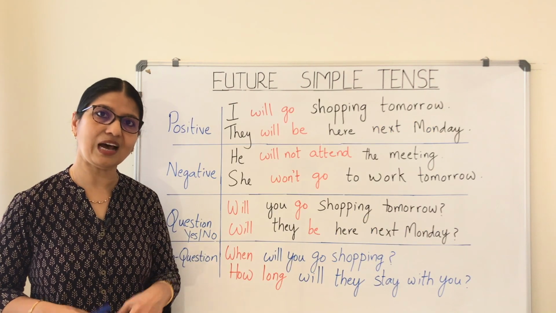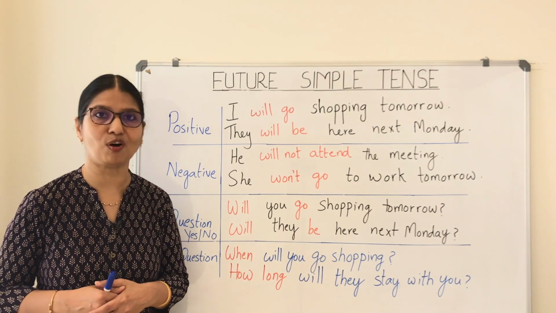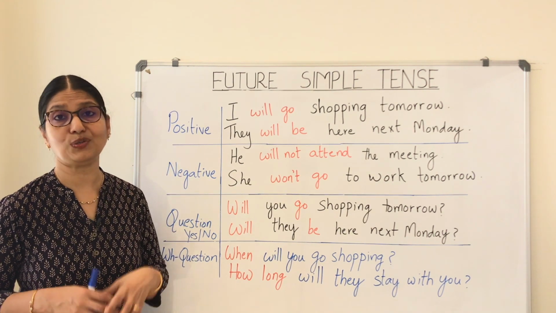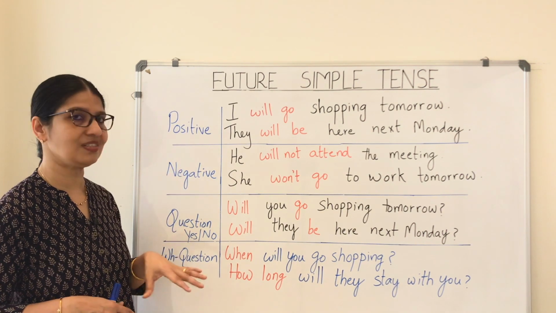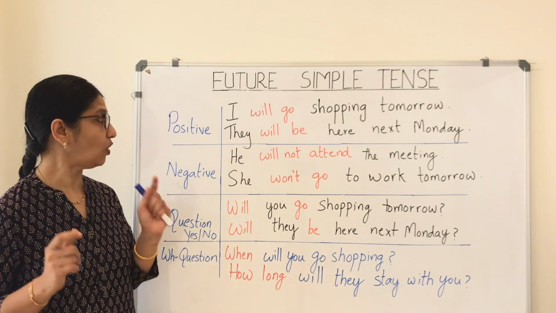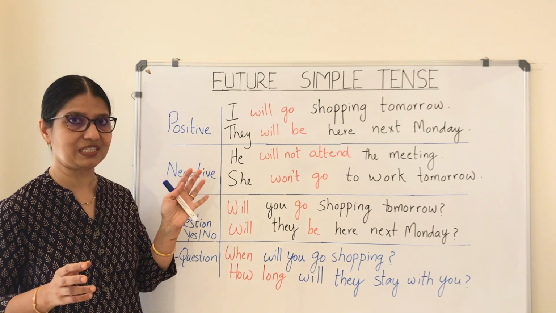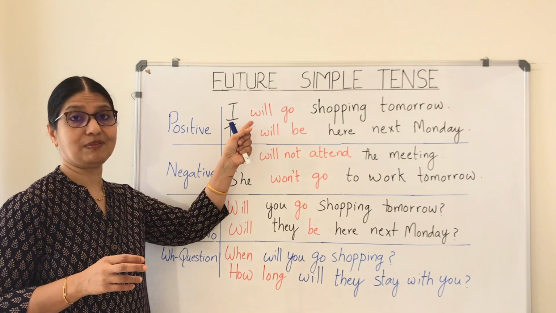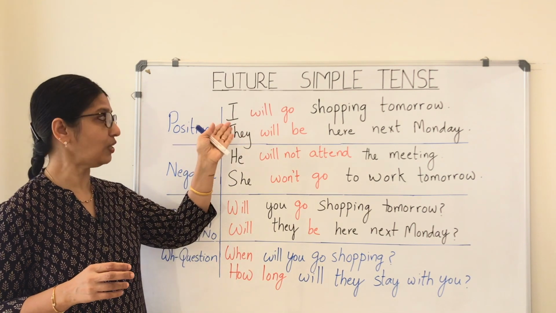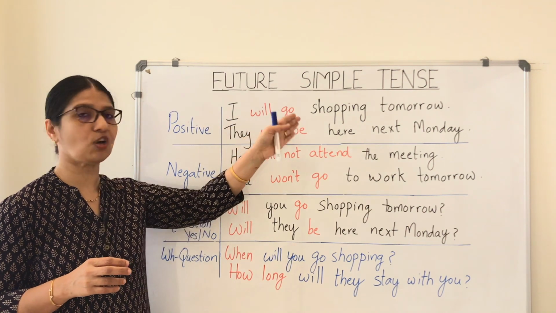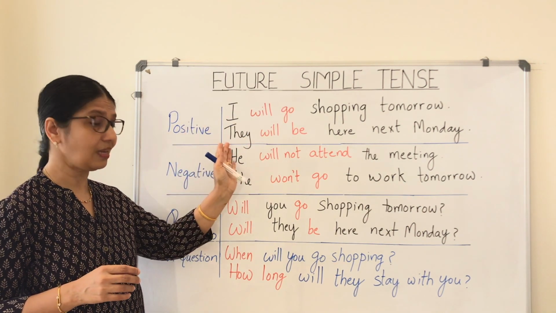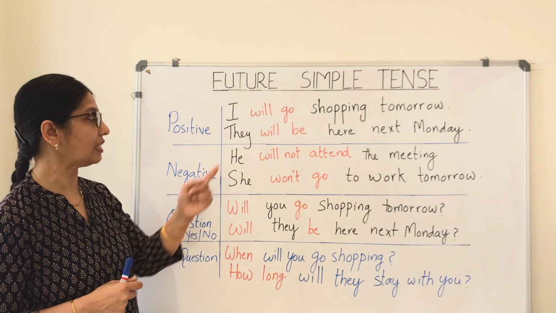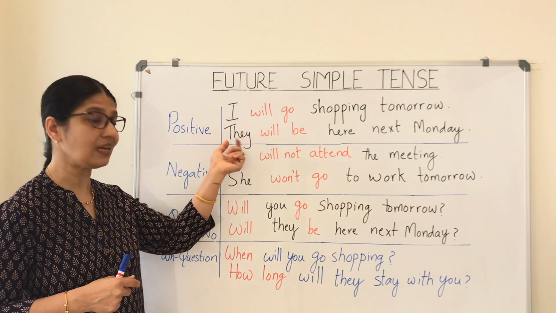Now let's see how the future simple tense is formed. The formation of this tense is super easy, you are going to understand all of this in a jiffy. In order to form the positive or the affirmative, you just have to add the modal auxiliary verb will. So here you have: I will go shopping tomorrow. They will be here next Monday. You notice that I is singular and they is plural.